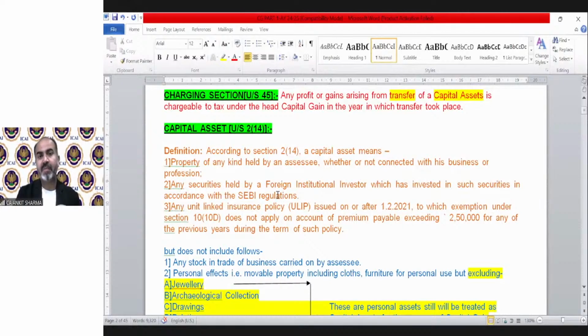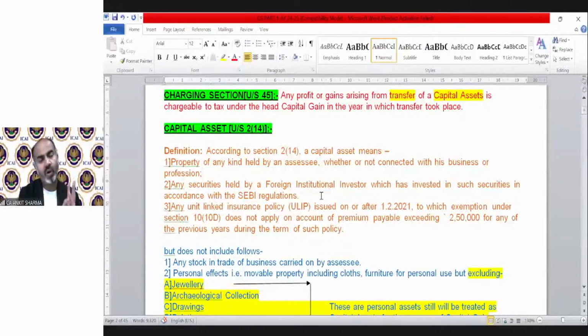Any security held by a foreign institutional investor which has invested in such security in accordance with the SEBI regulation, or any unit-linked insurance policy, that is ULIP plan, issued on or after 1st February 2021, to which exemption under section 10(10D) does not apply, on account of premium payable exceeding 2,50,000 for any of the previous years during the term of such policy. So the definition of capital asset in section 2(14) is very inclusive.